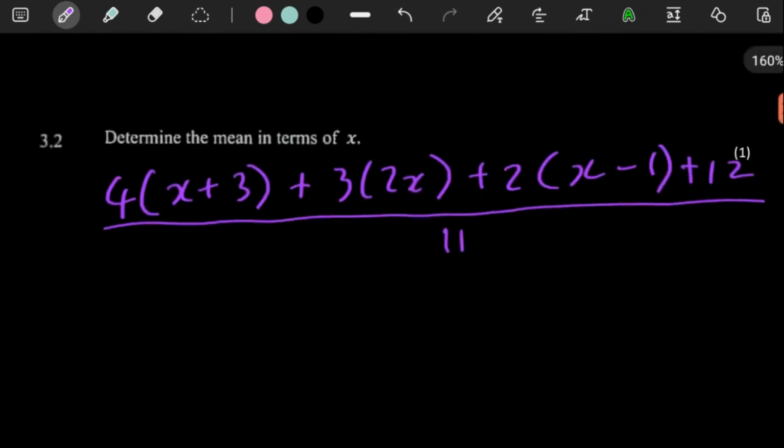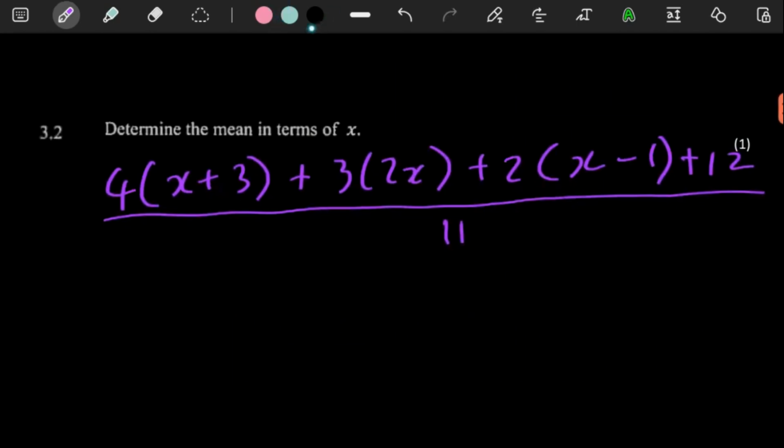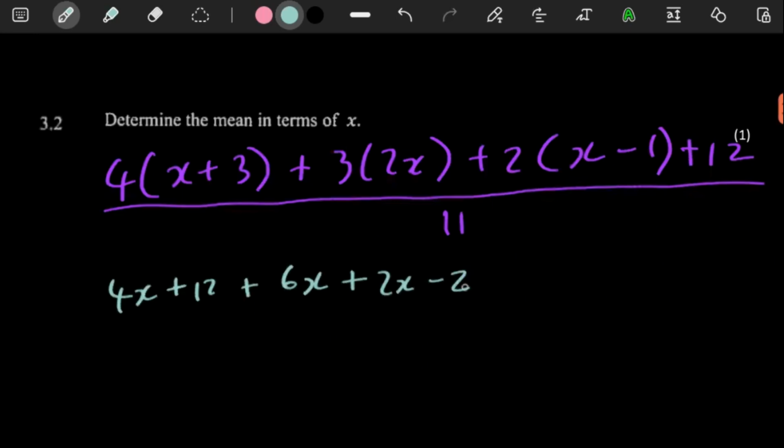So this is just out of 1, but you just gotta do what you gotta do. So here we can simplify because it's not gonna hurt us. 4x is the first thing here, and then 4 times 3 is 12. 3 times 2 is 6, and then here 2 times x, and then 2 times -1.